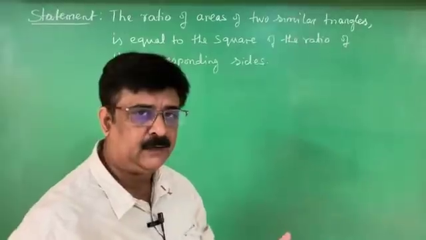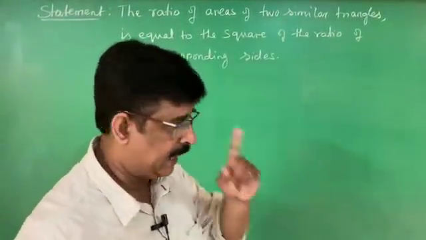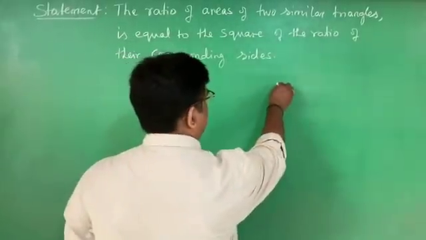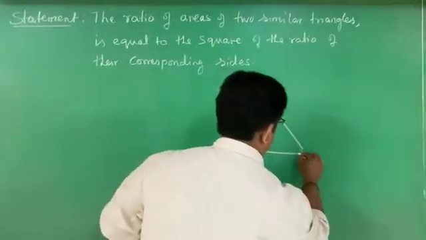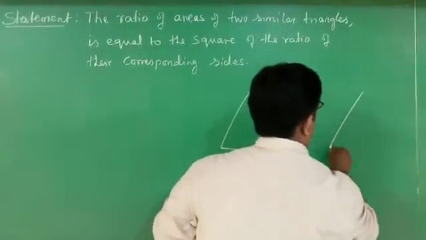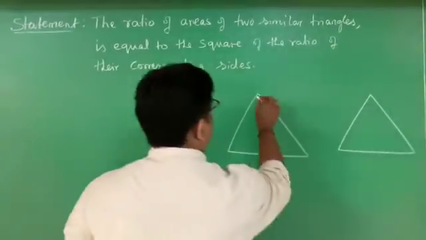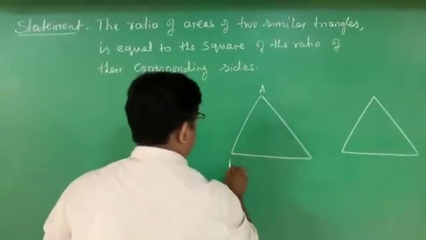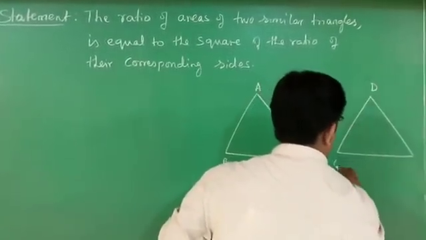How many triangles should I draw? Two triangles. They are similar triangles. I name this one ABC and this one DEF. Very easy theorem it is.